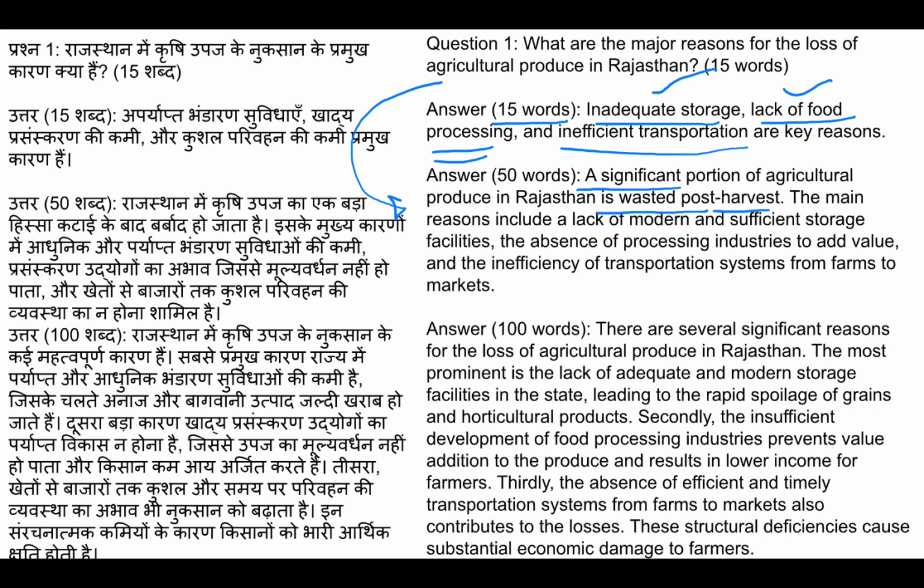The main reasons include the lack of modern and sufficient storage facilities, the absence of processing industries to add value, and the inefficiency of the transportation system from farms to markets. So here I discuss the transportation logistic problem.